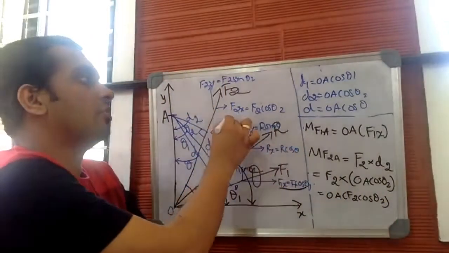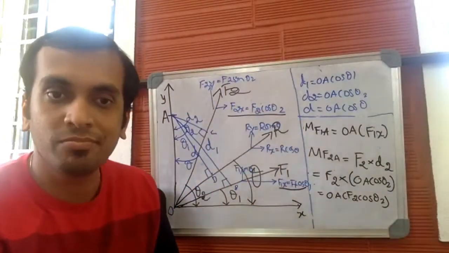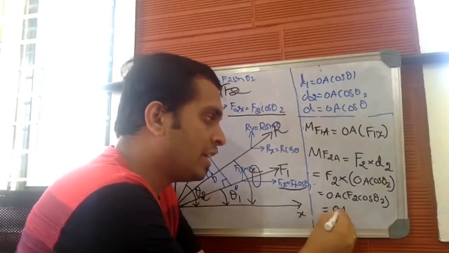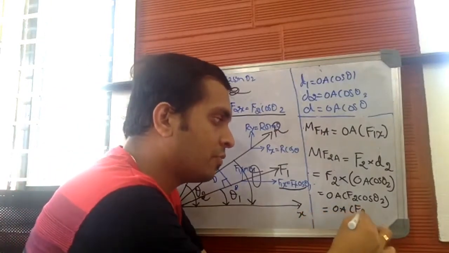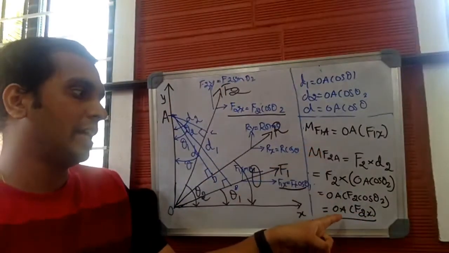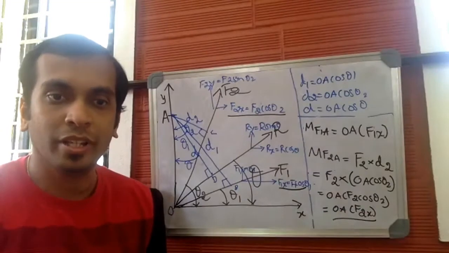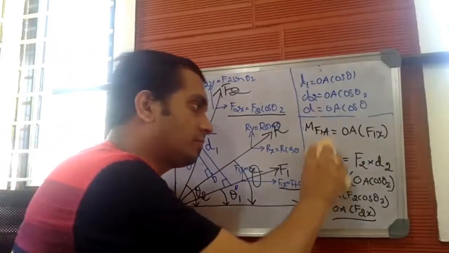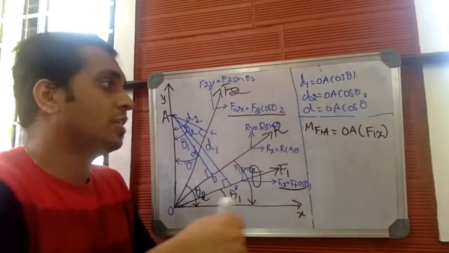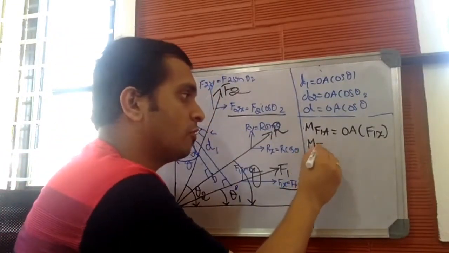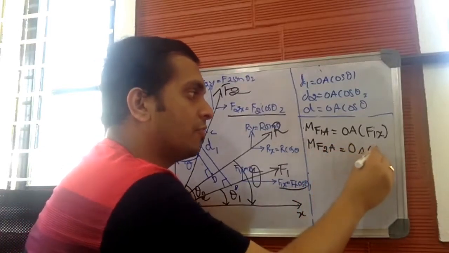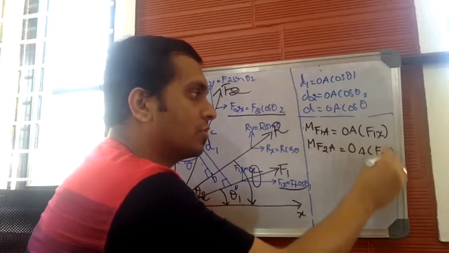So what is F2 cos theta 2? It is F2x. So finally, it will be OA into F2x. Moment produced by force F2 about A will be OA into F2x. Let us write it separately. So moment produced by force F2 about A is OA into F2x.